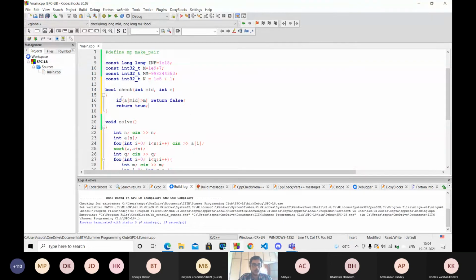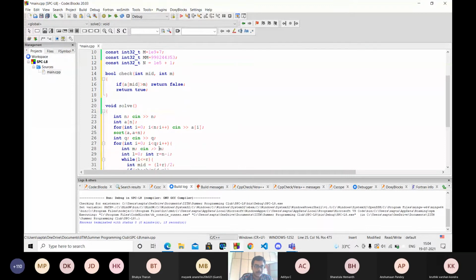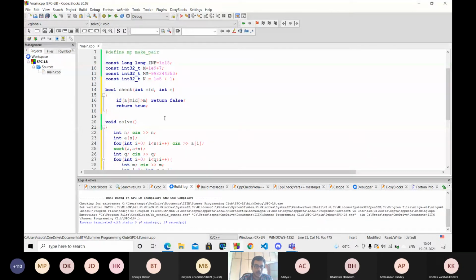Okay, but this won't work because this A array is not in the scope of this. A is defined within the solve function, so it can only be accessed within the solve function. It can't be accessed in this check function. This is out of scope. So what will I do? I will just make it a global array, and this n also won't work.